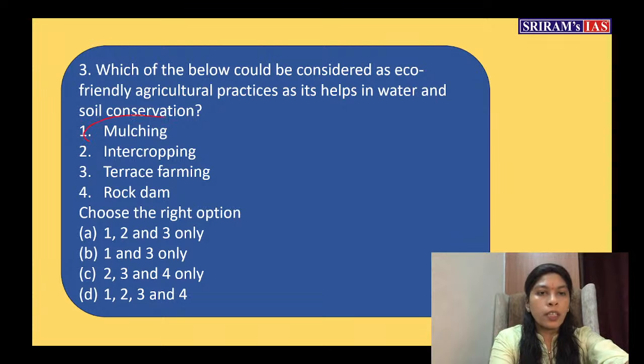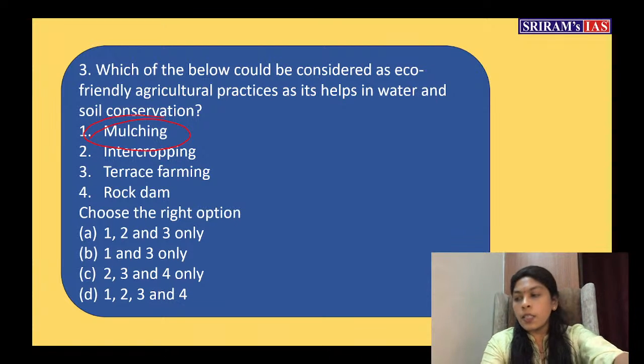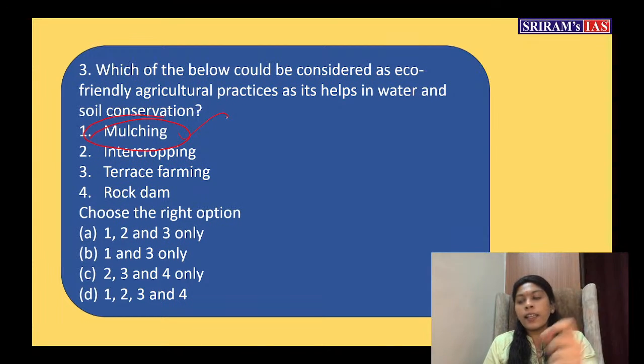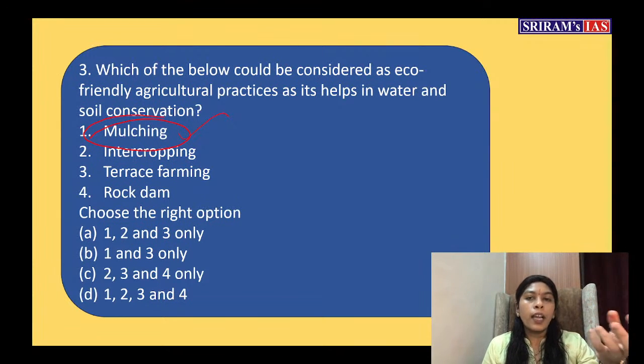See this, mulching. Already we have discussed it maybe in the 8th standard NCERT or something, I remember. Mulching, I told you, is one of our eco-friendly techniques or practices we are following in agriculture. Even though I have taken it from NCERT, I have made all the questions based on the current trend of the UPSC pattern. The questions are not very unnecessary or very basic questions. I have never done that.